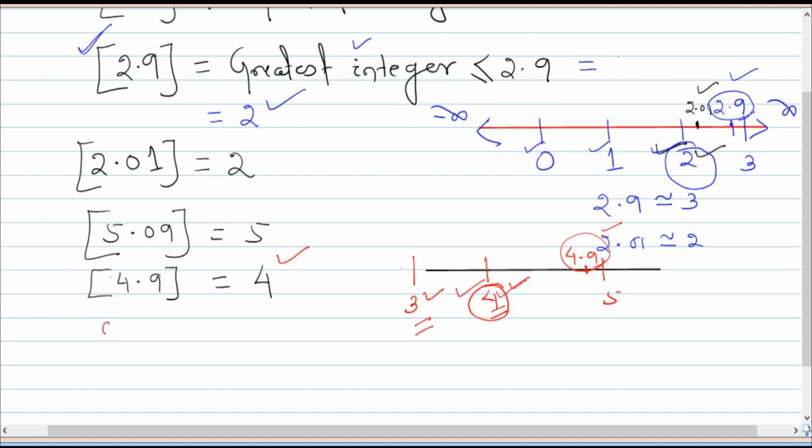Likewise, suppose you have to ask what is the greatest integer of 0.1? That is nothing but 0. What is the greatest integer function of 0.9? That is also nothing but 0.